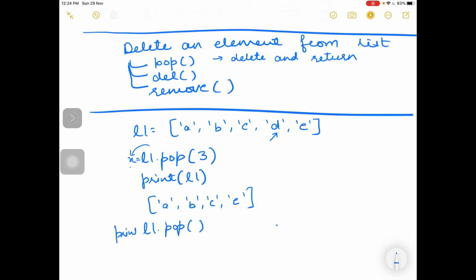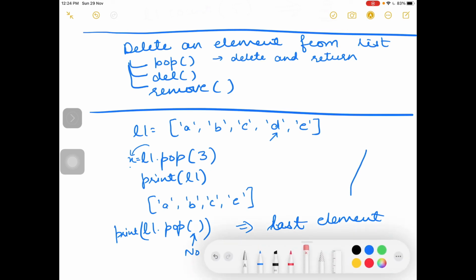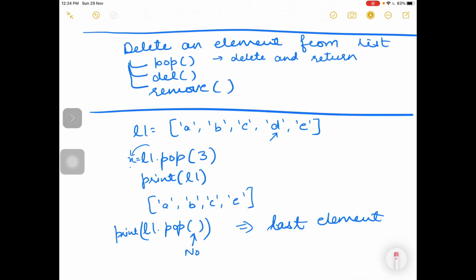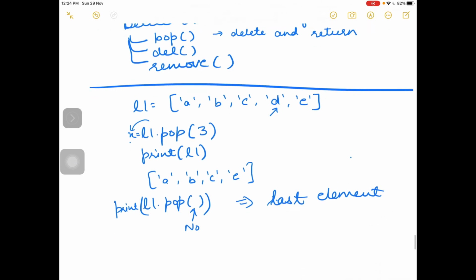Okay, if I write L1 dot pop directly, giving no index here, it will remove the last element. अगर इसको कोई आप इंडेक्स नहीं बताओगे कि ये इस इंडेक्स वाला एलिमेंट डिलीट करो तो ऑटोमेटिकली ये लास्ट एलिमेंट डिलीट कर देगा. So in this case it will remove e. Okay, so these were the functions of pop.